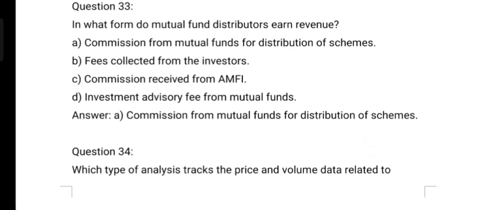In what form do mutual fund distributors earn revenue? Option A, commission from mutual fund for distribution of scheme. Option B, fees collected from the investor. Option C, commission received from AMFI. Option D, investment advisory fee from mutual fund. And the correct option is option A, commission from mutual fund for distribution of scheme.